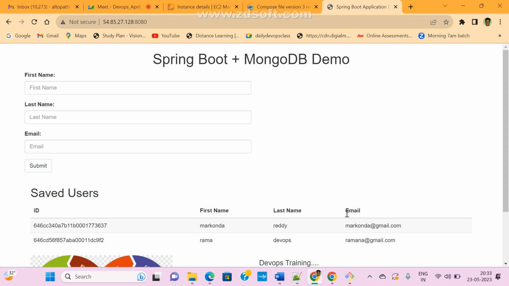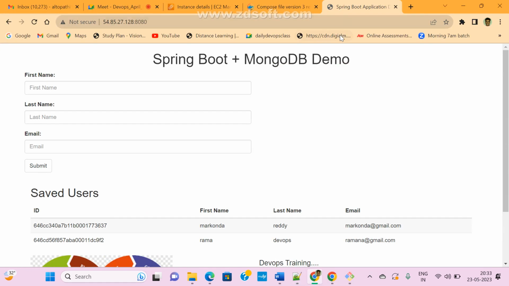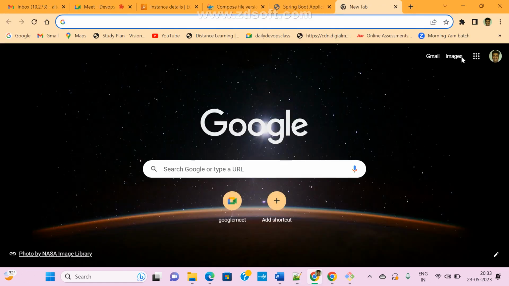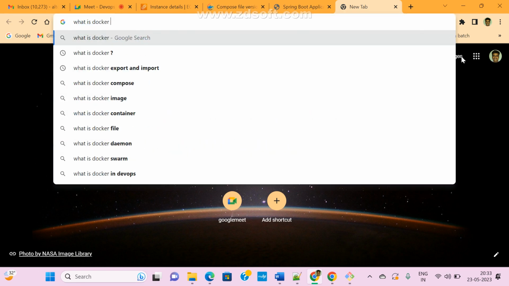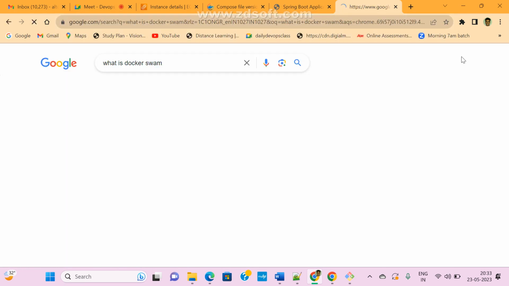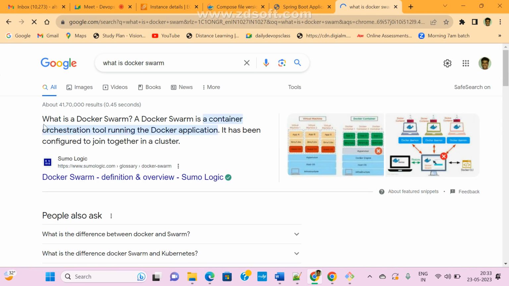If anyone is asking what is Docker Swarm, just go and Google it. Just remember it, right? So what is Docker Swarm? This is like Kubernetes only. It is working like Kubernetes only. See here, Docker Swarm is a container orchestration tool for running Docker applications.